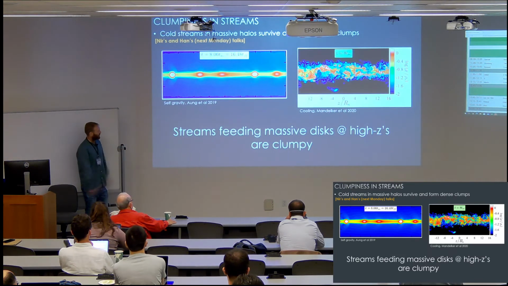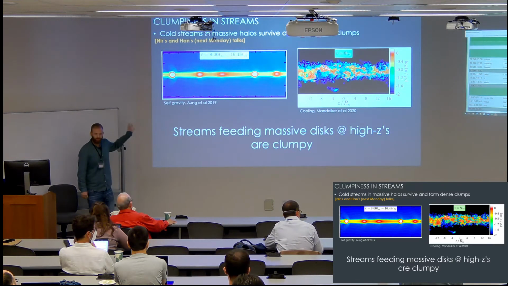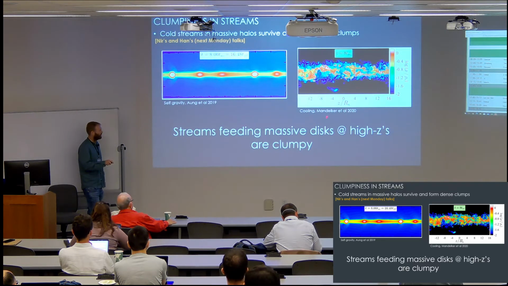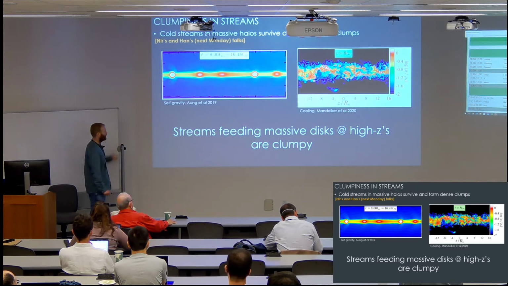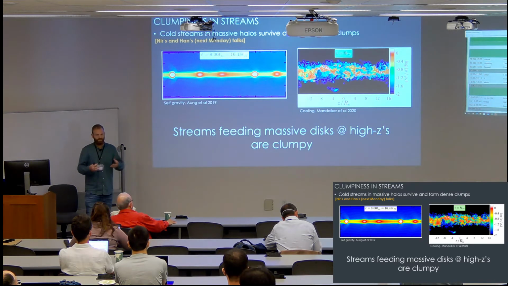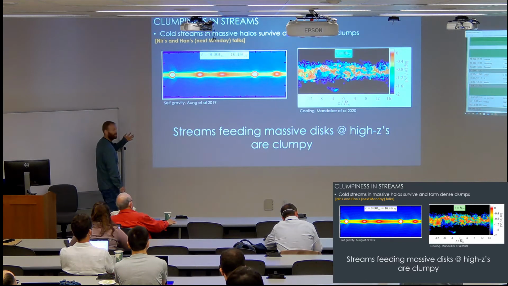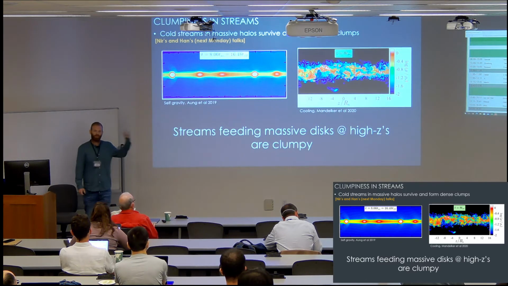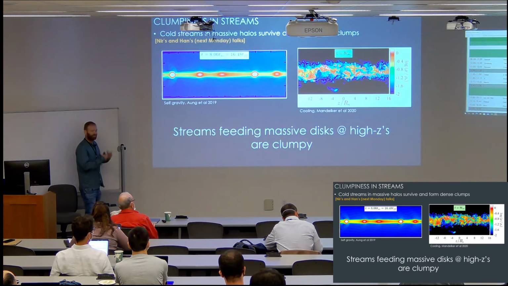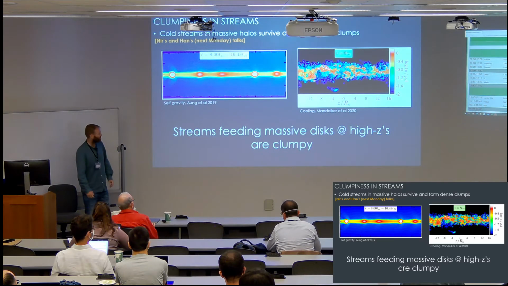So these are two images we saw yesterday in Neil's talk, and we'll see more in Hans' talk next week, of simulations of idealized streams, cosmologically motivated idealized streams. And you can see that the streams, either with only cooling or only gravity, are able to survive through the hot halo, and on their way can fragment to form these dense columns, either by gravity or by cooling. So streams that feed the massive disks, especially at high redshifts, are predicted to be clumpy. When the streams are clumpy, we can have high density contrast with the disk, and therefore the accretion might have high efficiency at converting its kinetic energy to turbulence.